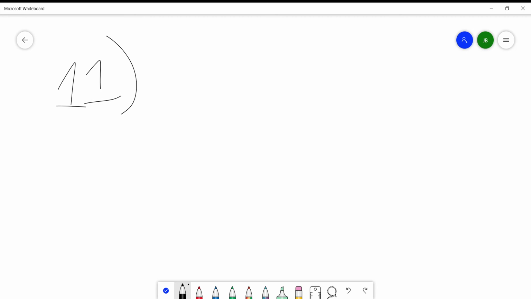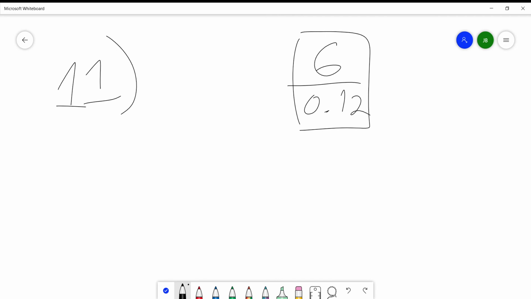How many times did the number 6 appear? Okay, so for this, the probability is also a relative frequency. It just means how many times out of 100 did it go. So we look at the chart. I'm not going to redraw the whole chart, but we see the number 6 over here, and we see 0.12 underneath it. So that means that 12% of the time a 6 was rolled.